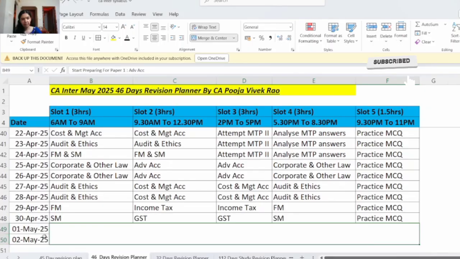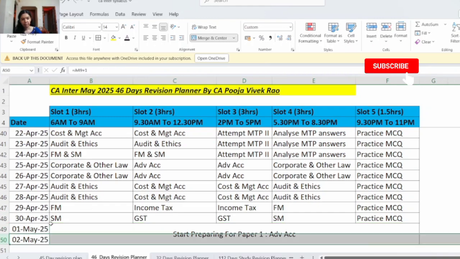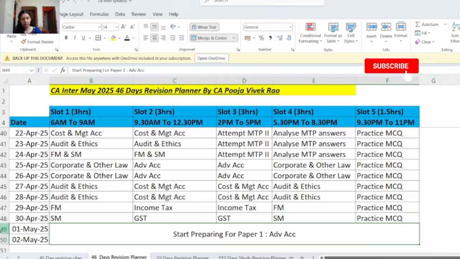Then on 1st May and 2nd May, so the exam is from 3rd May, here you will start preparing for paper 1 advanced accounting. So it's better to start preparing early for the first paper, because it will help you in boosting your confidence, and it will also build a positive momentum for the other exams as well.